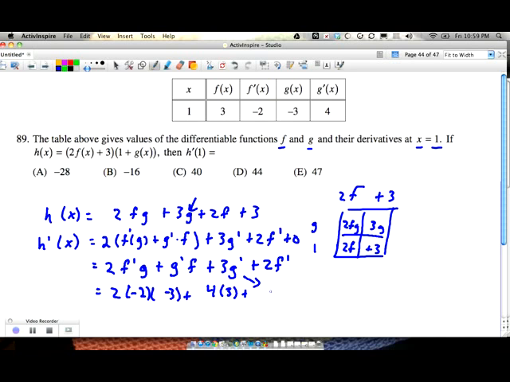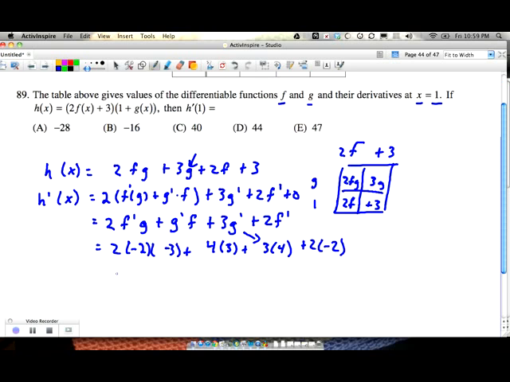Now we're doing this one, which is 3 times 4, 3 times 4. And then the last one here, plus 2 times f prime, which is plus 2 times negative 2. So that gives me 2 times 6 plus 12 plus 12 minus 4. So that's 12, 12, 12, or 36 minus 4 equals 32. Is that an answer? What am I missing? I'm missing some negatives here, I think.